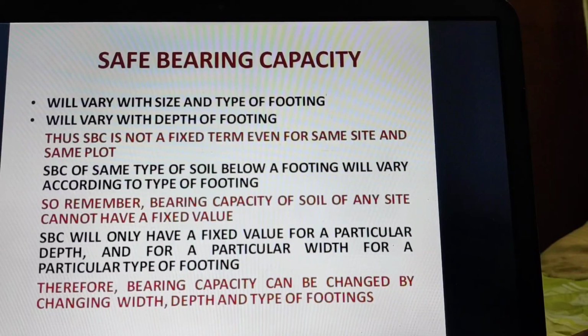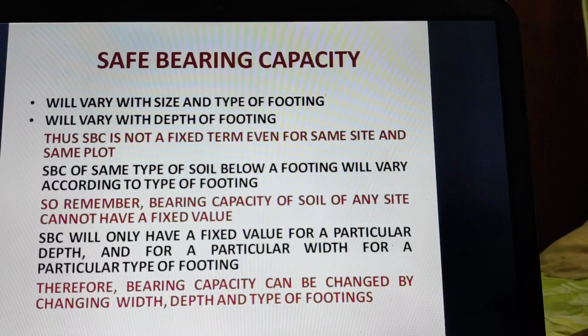Even for the same depth, 1.5 meter depth for raft footing, the bearing capacity will be different. Even for the same depth, say 1.5 meter depth for continuous footing or strip footing or combined footing, bearing capacity will be different.